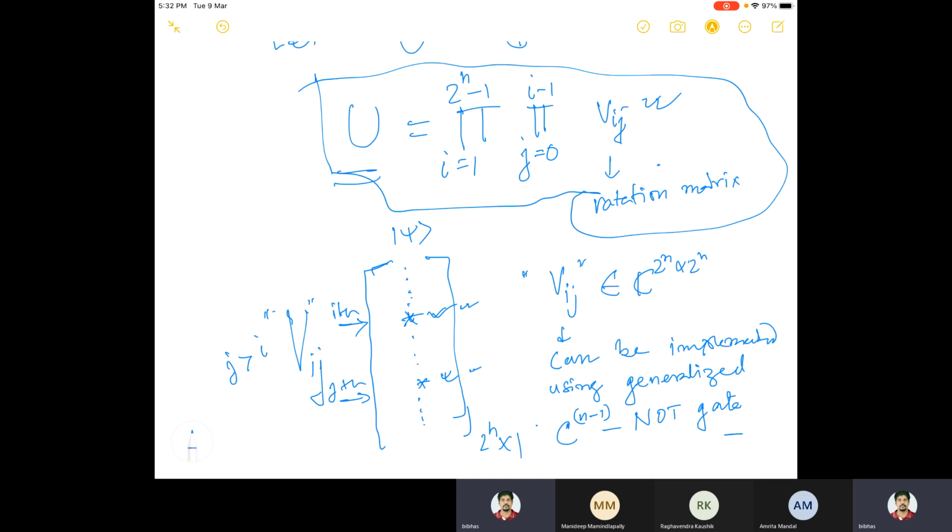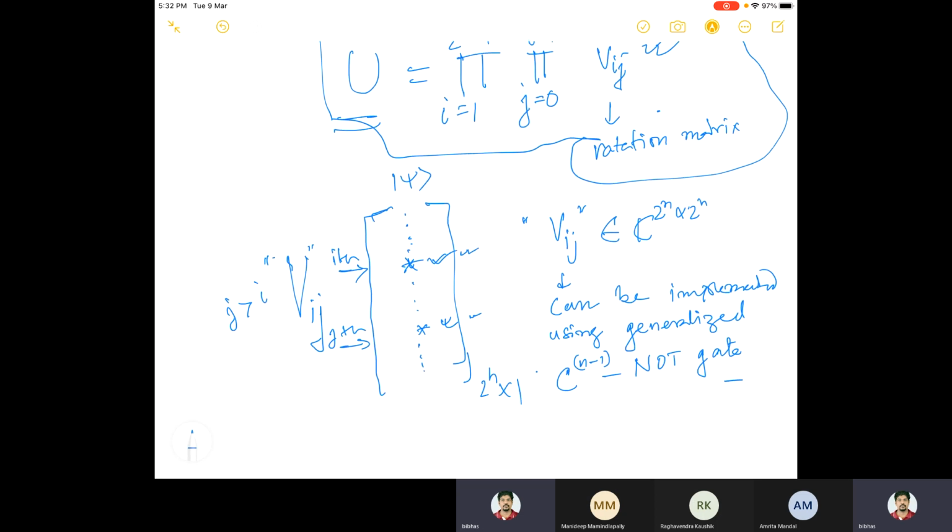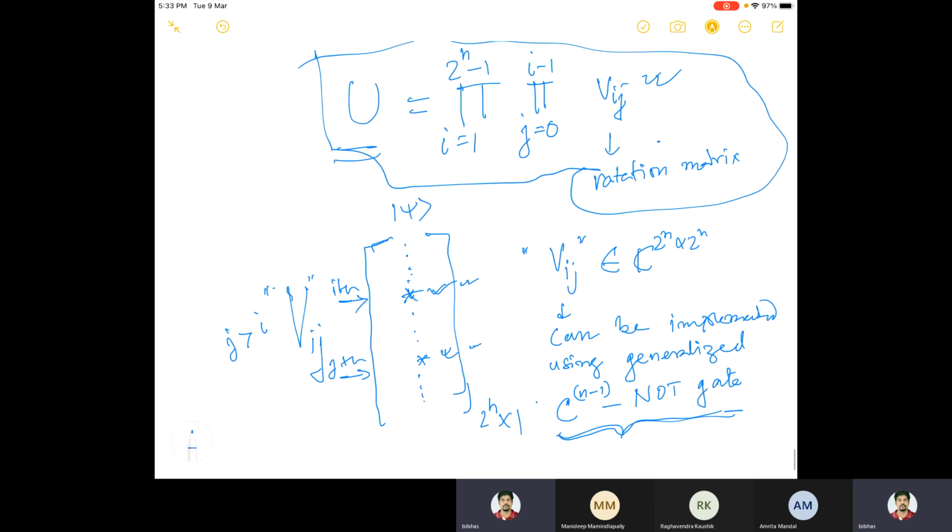If you assume that this is correct, that means we are almost done, because we have seen how to implement this using which gates. This gate can be implemented using, let's say, Toffoli and controlled-U, and we have seen that that also can be implemented using single qubit gates and CNOT gates. So ultimately, we can prove that this U can be implemented using single qubit gates and CNOT gates.